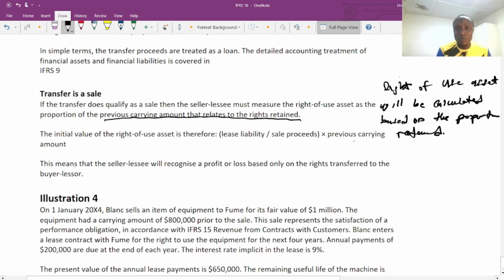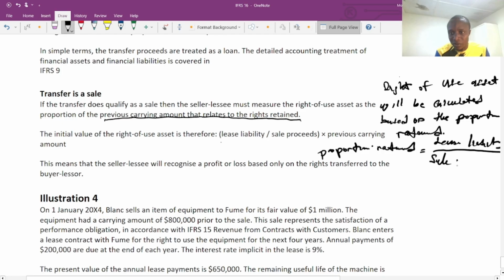So for us to calculate the proportion, we are going to look at the lease liability divided by the sales proceeds. So now the proportion retained is equal to the lease liability divided by the sales proceeds, the amount that we are going to receive from the sale, multiplied by 100. This will give us the proportion retained. Then also the difference in percentage will give us the proportion that we did not retain.